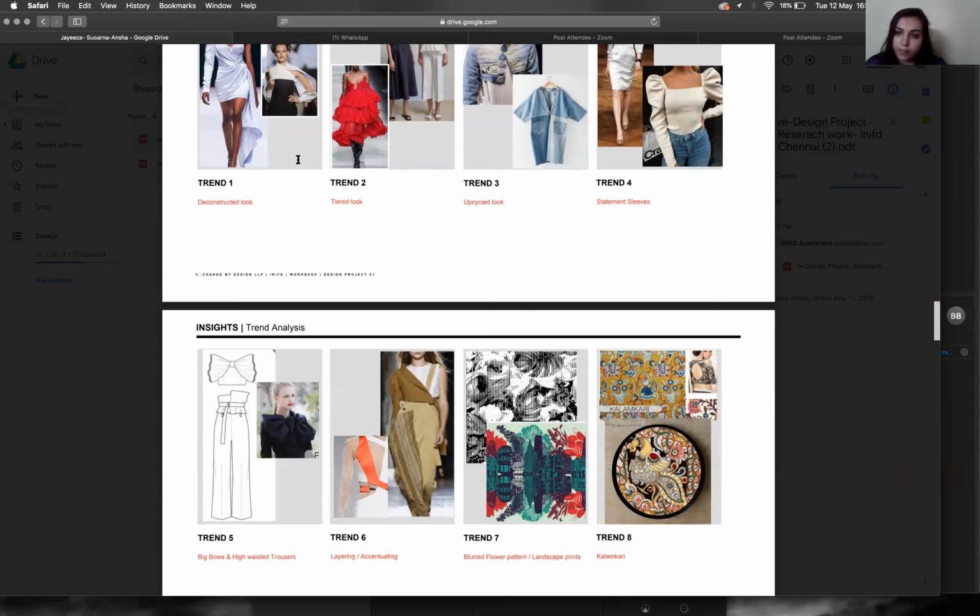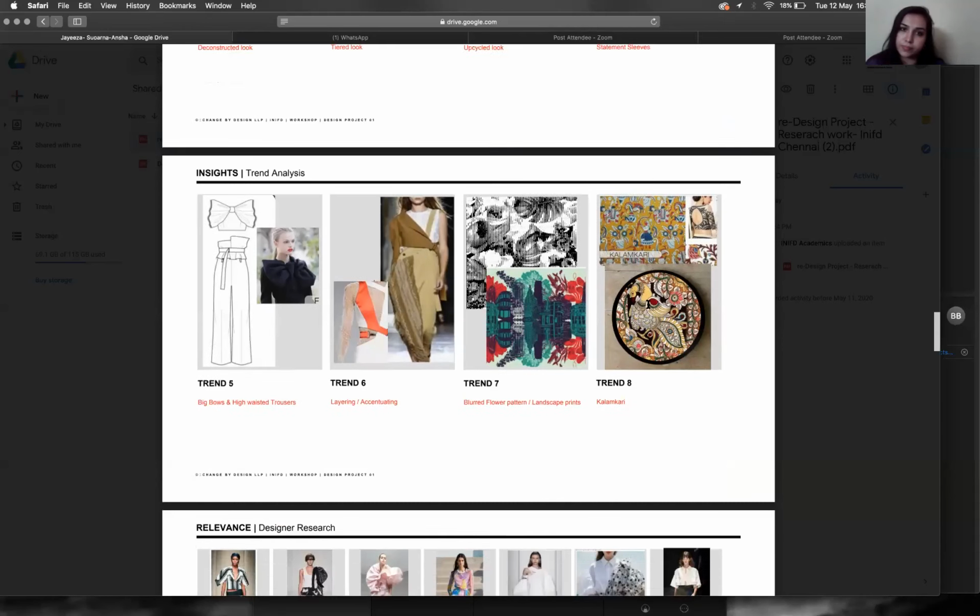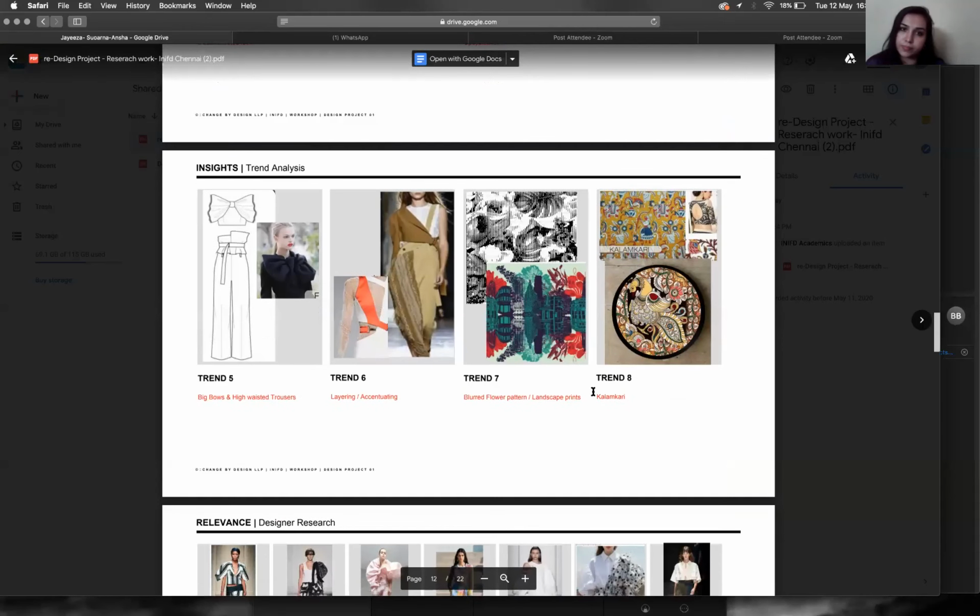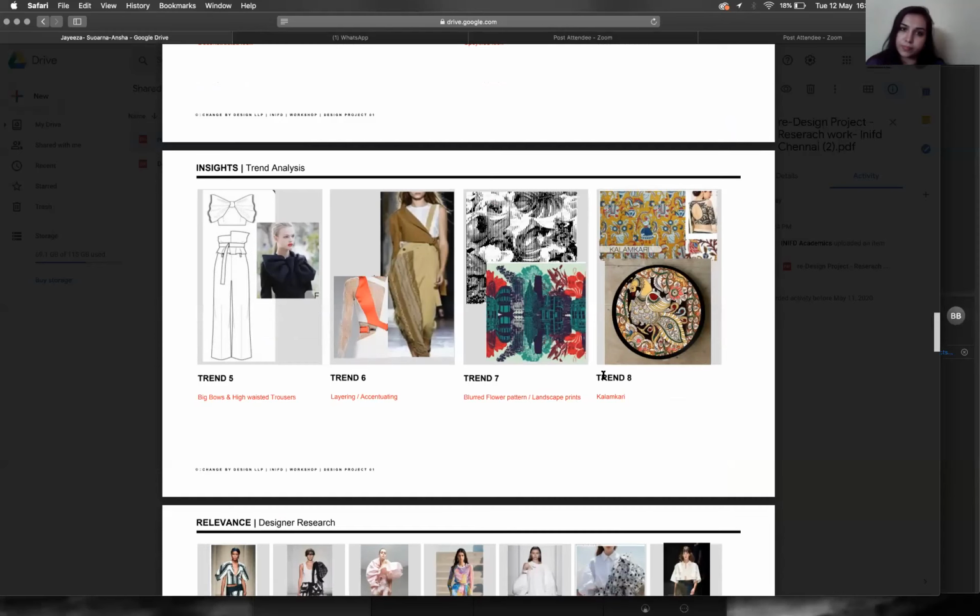Okay, fine. Then we're moving on to your other trends. You've got trend 8, you've written kalamkari. Actually kalamkari is not the trend. The trend actually becomes craft. Craft is the trend, or handmade is the trend. Kalamkari is not the trend, so you need to rectify that.